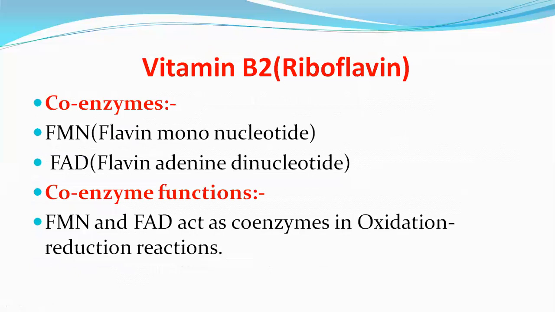Next one is vitamin B2. The chemical name of vitamin B2 is riboflavin. It has two coenzymes. One is flavin mononucleotide and the second one is flavin adenine dinucleotide. Next, coenzyme functions. Both FMN and FAD act as coenzymes in oxidation reduction reactions.